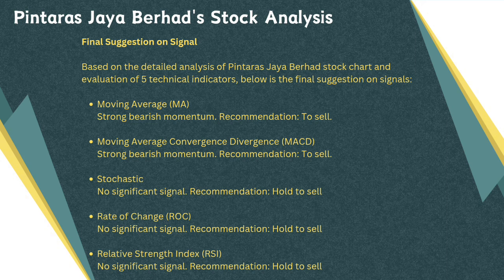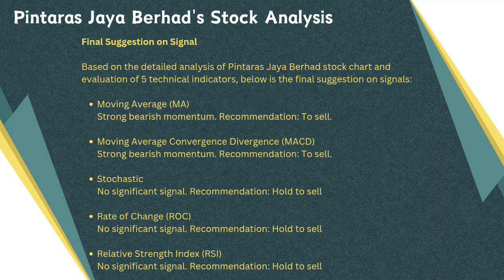So based on the detailed analysis of the Pintaras Jaya Berhad stock chart and evaluation of 5 technical indicators, below is the final suggestion on signals. The first one is moving average, strong bearish momentum, and recommendation is to sell.